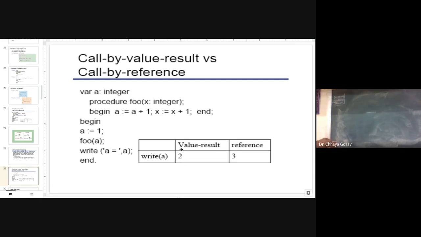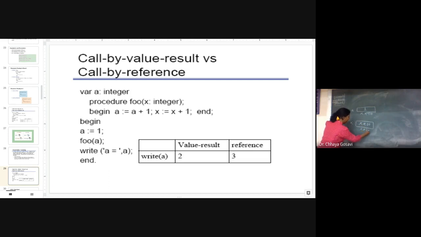How? Let's see. In Pascal there is no concept of main, but I am explaining with that. So this is our main function. Execution starts from this line. A is equal to 1, begin and end. When variable A is declared, memory is allocated, say at address 610, and the value is 1. Now I am explaining with call by reference. When you call function foo with parameter A, suppose you pass this address to foo. So what is X? X is a pointer which points to A.